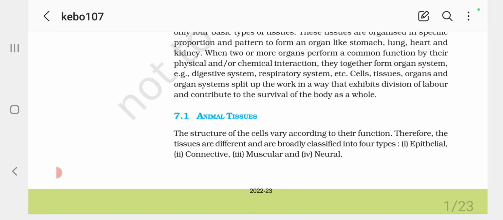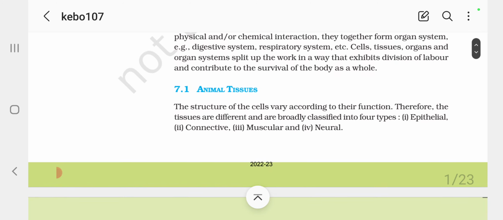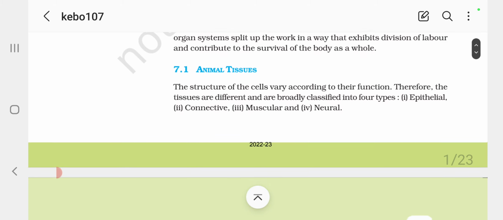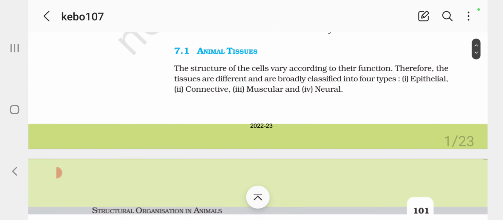When two or more organs perform a common function by physical or chemical interaction, they together form an organ system, for example digestive system, respiratory system, etc. Cells, tissues, organs, and organ systems split up the work in a way that exhibits division of labor and contributes to the survival of the body as a whole.